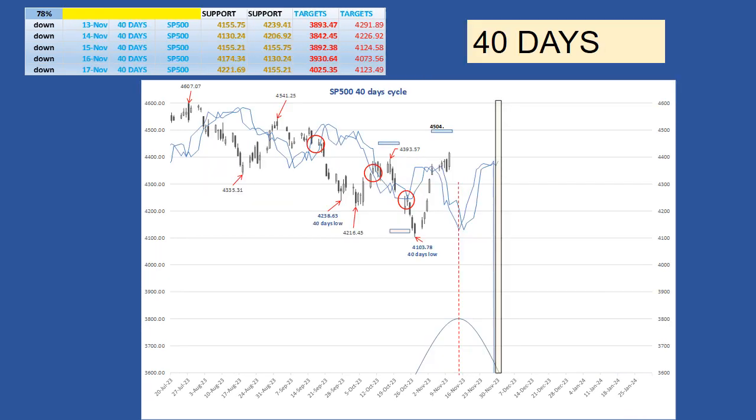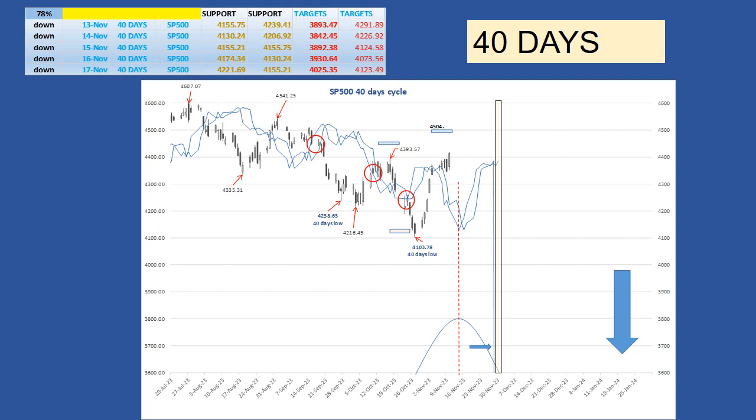The 40-day cycle. The way to find out which option is valid is by observing how the market will interact with its cycle lines. If you want more details about the role of the cycle lines, I suggest you watch my videos on Introduction to Cycles. I posted the link below. The next 40-day low is expected on November 30th, the yellow zone on the chart.